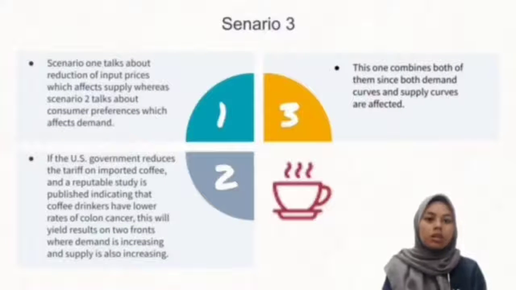For scenario 3, scenario 1 talks about reduction of input price which affects supply. Scenario 2 talks about consumer preference which affects the demand. This one combines both of them since both the demand curve and supply curve are affected.